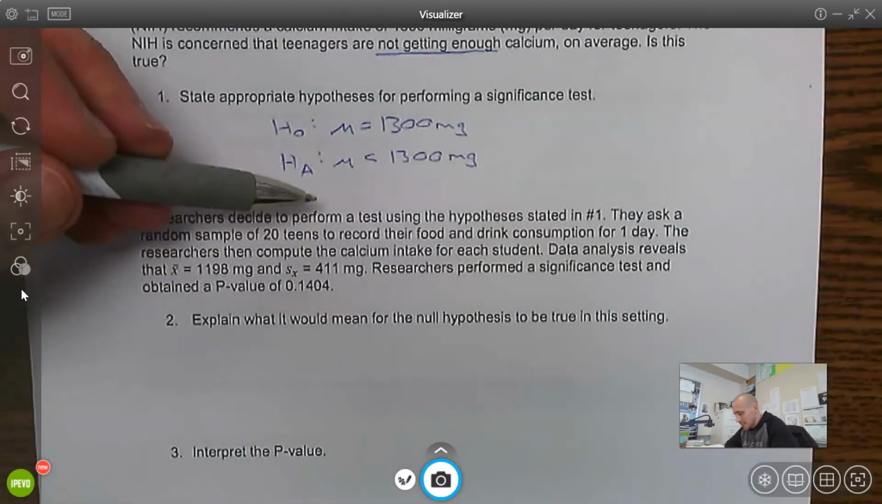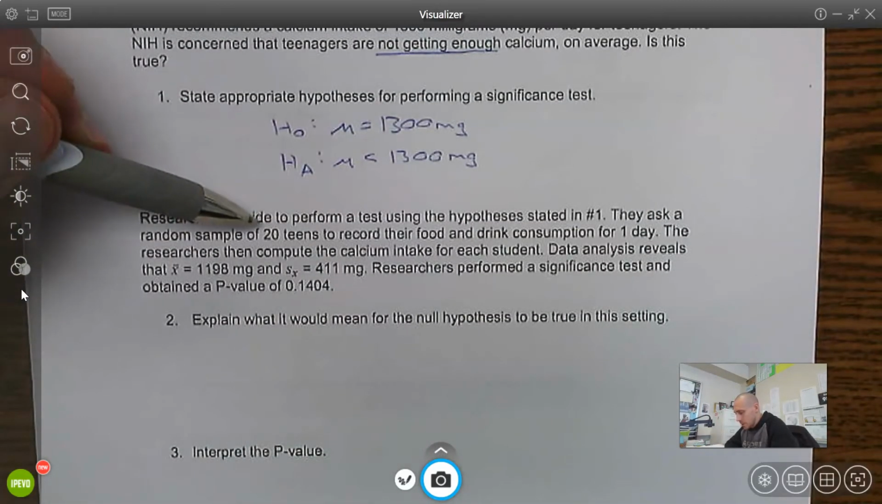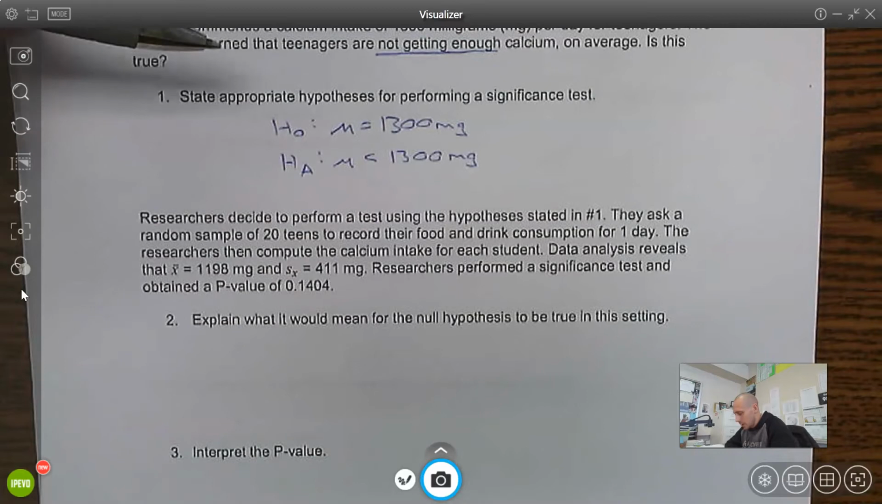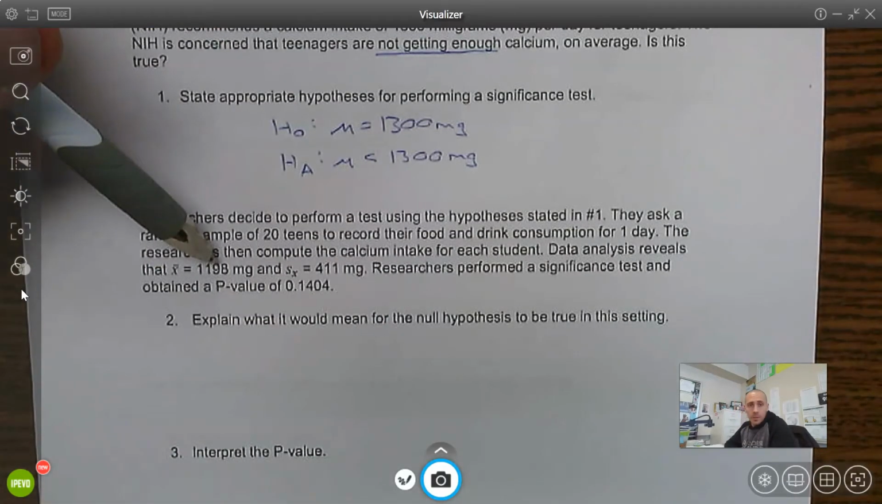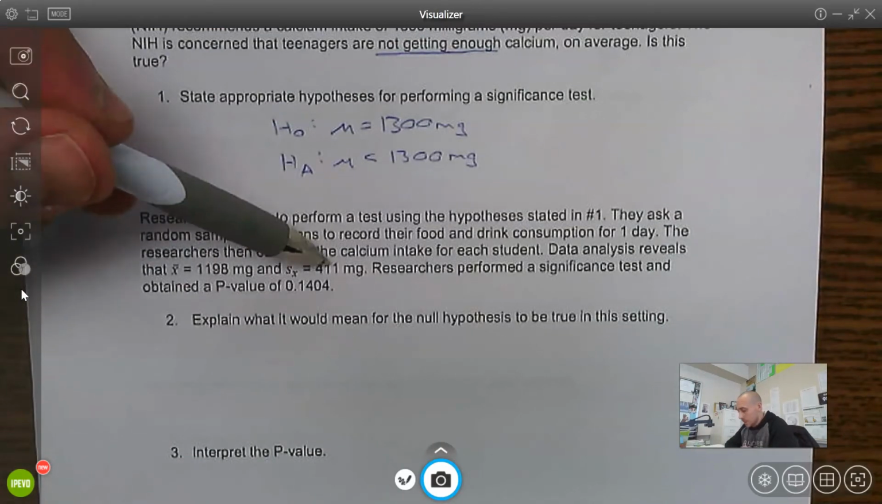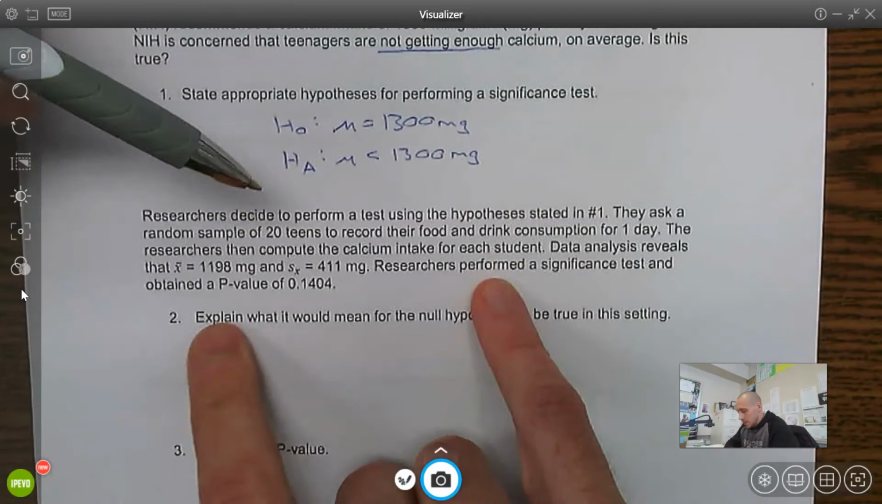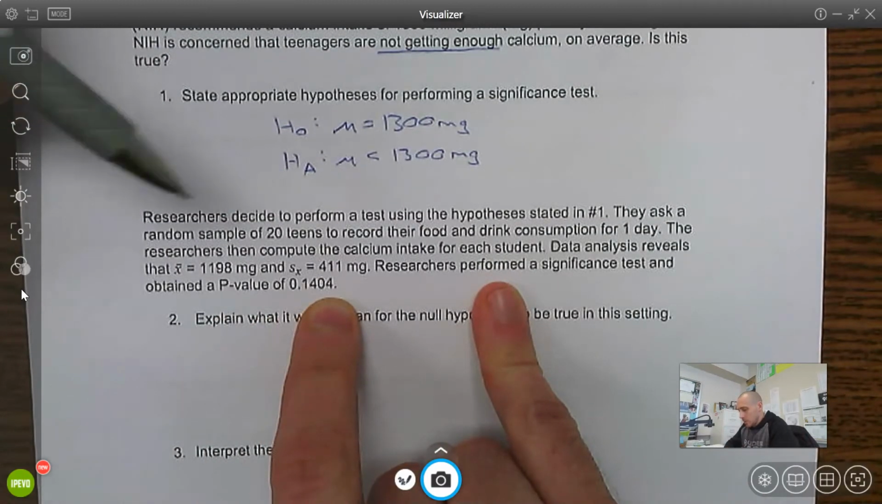So they decide to do a test. They asked a random sample of 20 teens to record this stuff for a day. Data analysis reveals a sample mean of 1,198 milligrams and a sample standard deviation of 411. They performed a significance test and got a p-value of 0.1404.